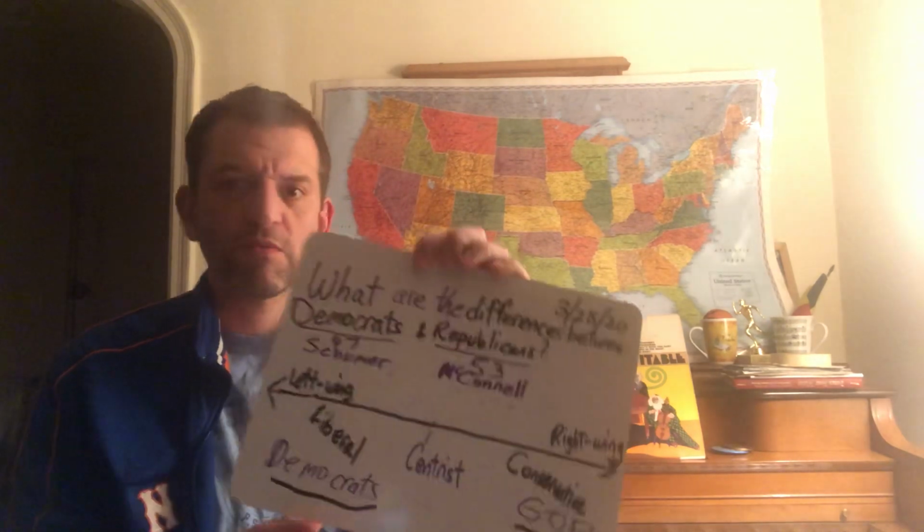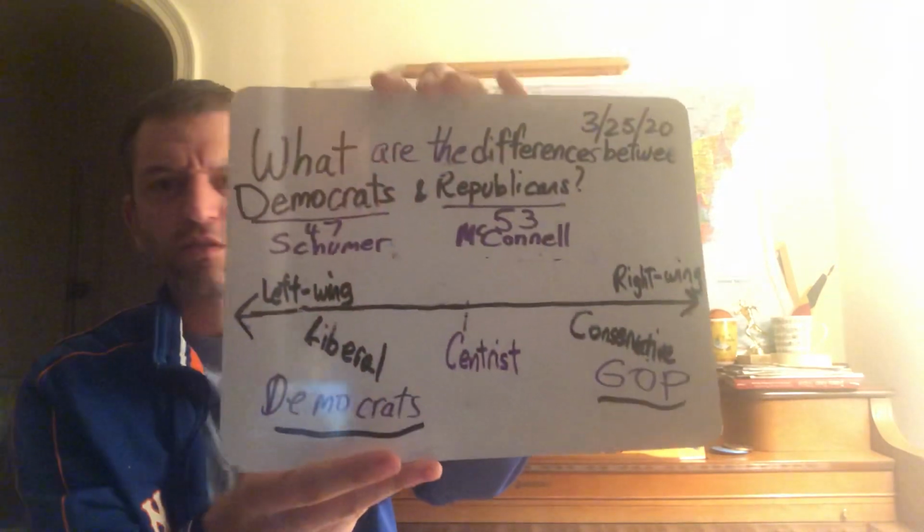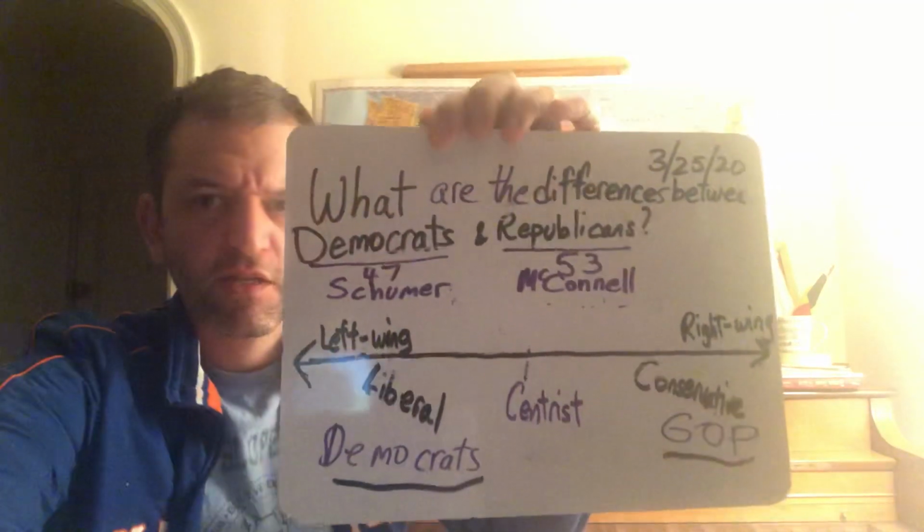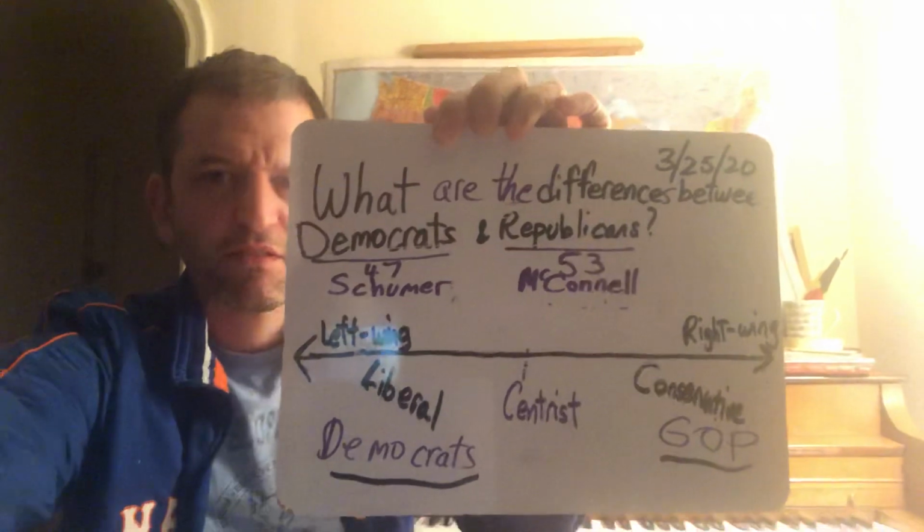Hello, and welcome to Lesson 3 of Mr. Appel's 5th grade Social Studies. Today, we're going to be talking about what are the differences between Democrats and Republicans.